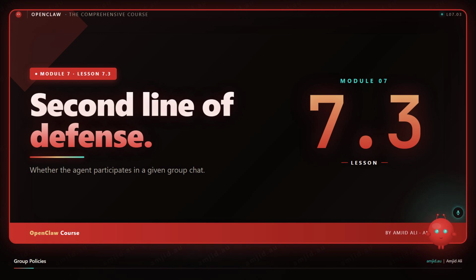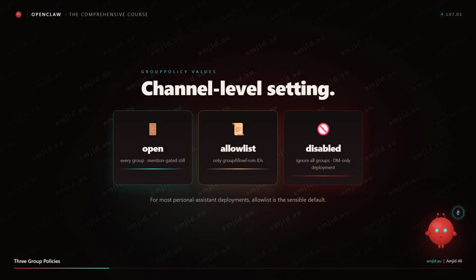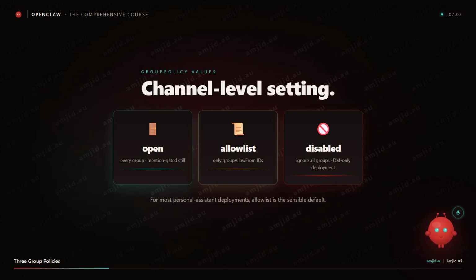3 group policies at the channel level. Open. The agent listens in every group it has been added to. Mention gating still applies, controlled by require mention. Allow list. The agent only listens in groups whose IDs are in group allow from. Other groups are ignored even if the bot is invited. Disabled. The agent ignores all groups. Useful when you only want a DM-only deployment.